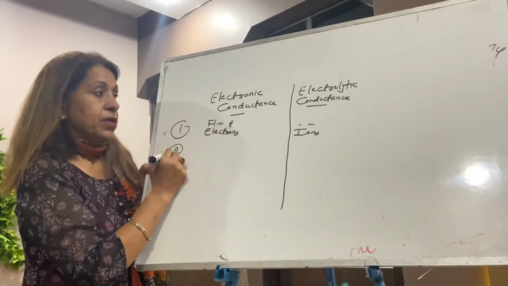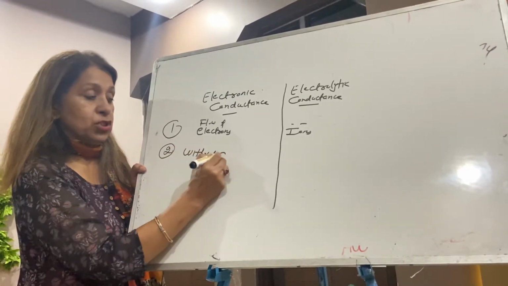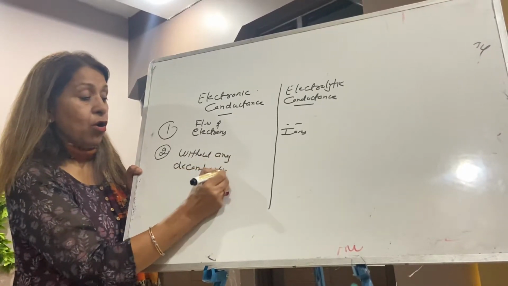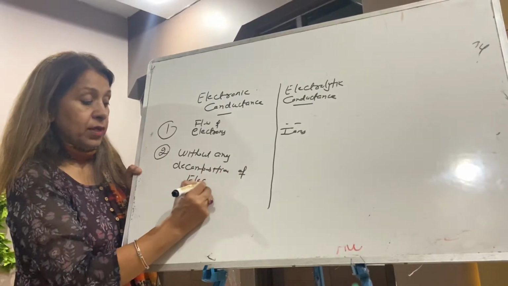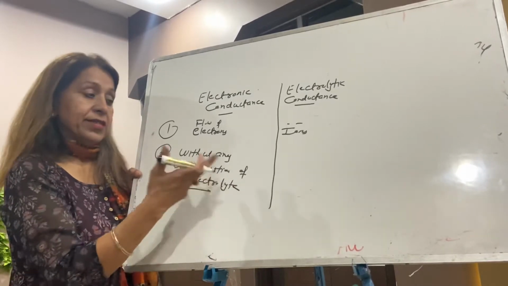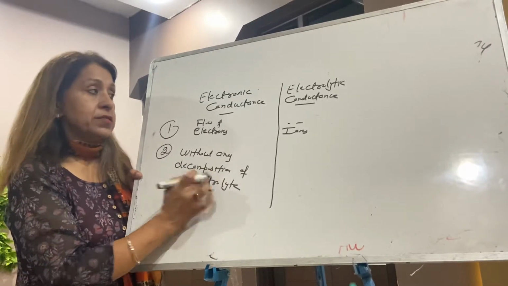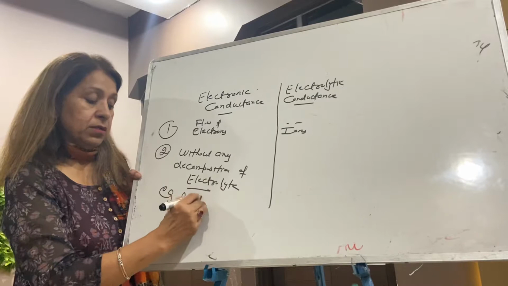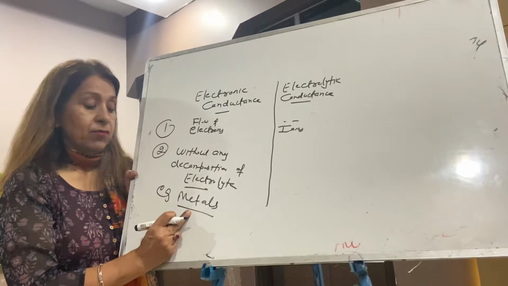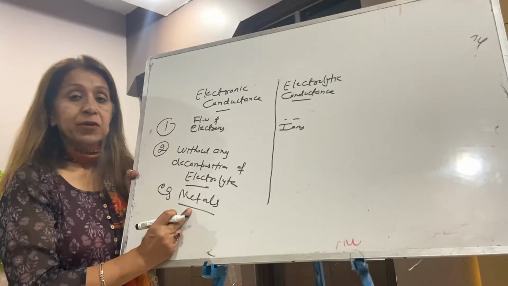Now second, electronic conductance takes place without any decomposition. Electrolyte is a solution through which electricity can easily pass. You know, metals are good conductors of electricity, but when current is carried by a metal, the metal never decomposes, never breaks.